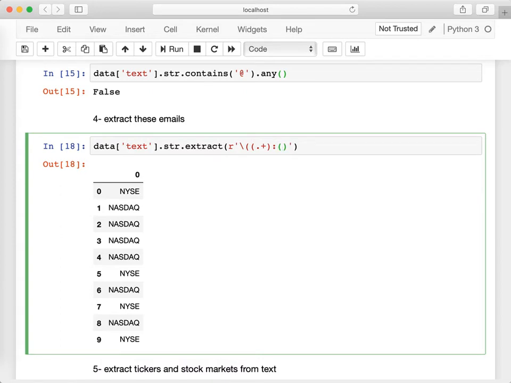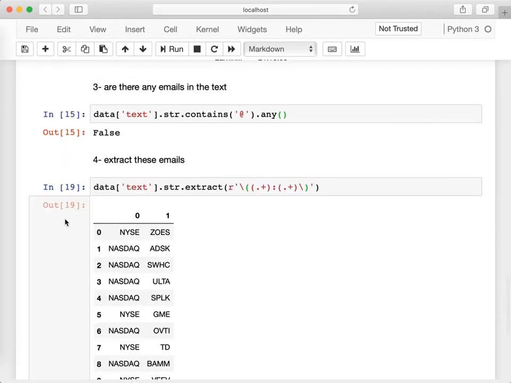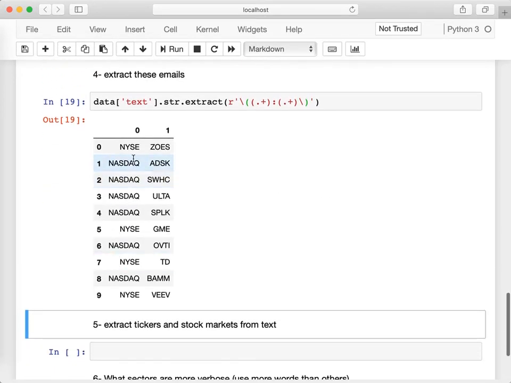I'm going to say, okay, now my second group in those two parentheses is going to be any character repeated. Okay, and I'm going to end with another matching parenthesis here. Now I have two matching groups. One of them is the stock market, the other one is the ticker.